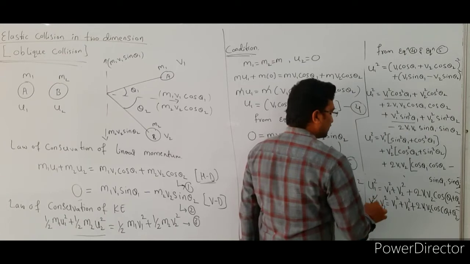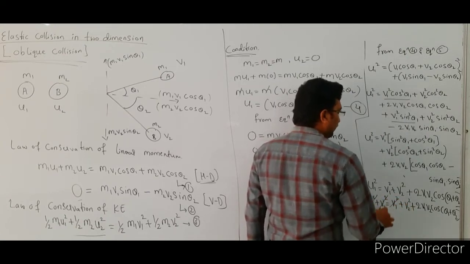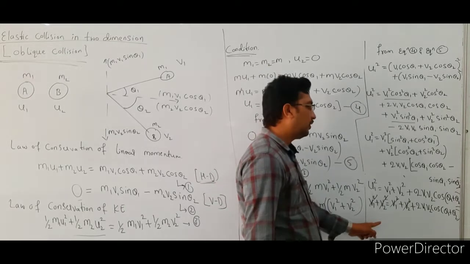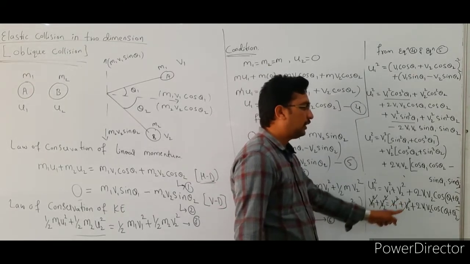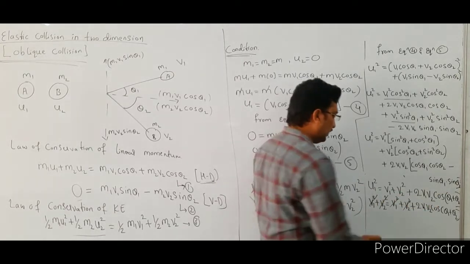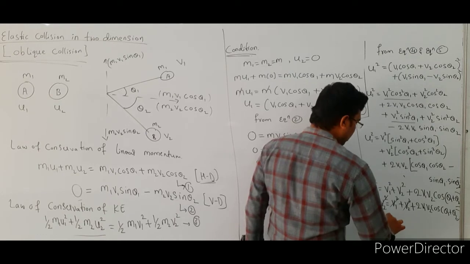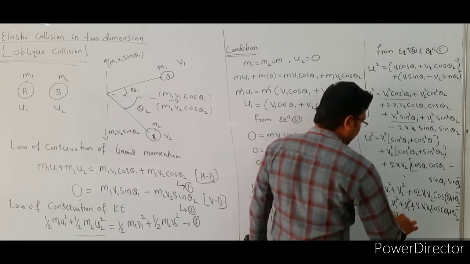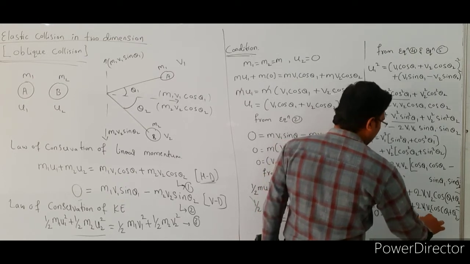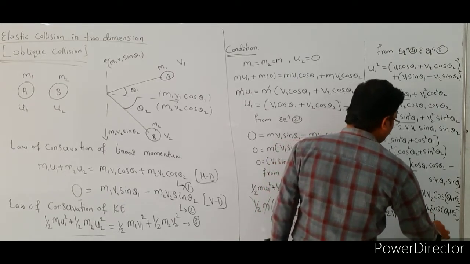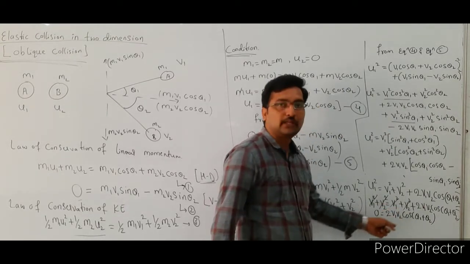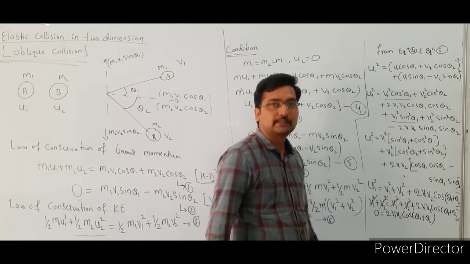See here, v1 square gets cancelled, v2 square gets cancelled. What are the remaining terms here? 0 is equal to 2 v1 v2 cos of theta 1 plus theta 2. Here we want the value of cos of theta 1 plus theta 2, so take the 2 v1 v2 term to this side; 0 divided by this term is 0.